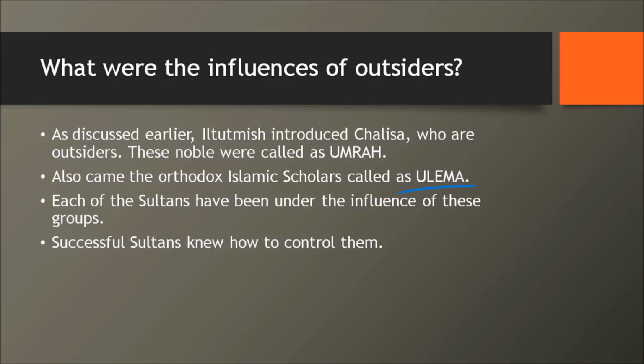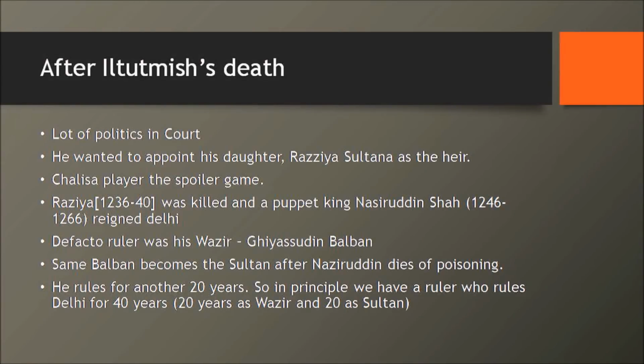Okay. Now, with this in mind, let's understand what happened when Iltutmish died. Lot of politics in his court. Now, Iltutmish wanted his daughter, Razia Sultana, to be his heir. Now, think of this time. Even now, we have the women reservation bill in the parliament. It's stuck forever. We say women's condition is so pathetic in India. To an extent, and rightly so, isn't it?